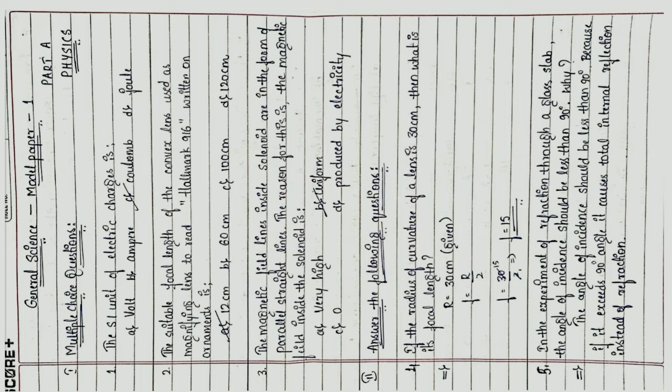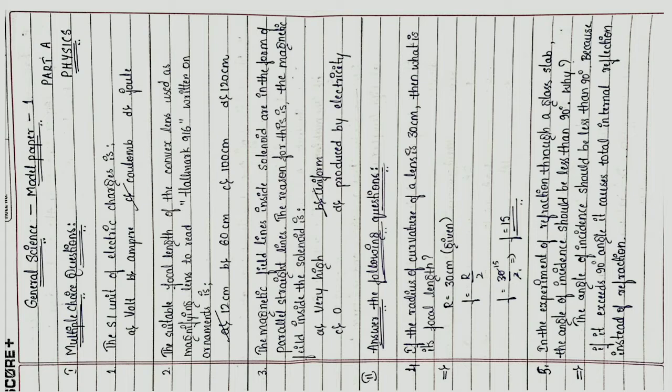The suitable focal length of the convex lens used as magnifying lens to read hallmark 916 written on ornaments is option A 12 centimeter, option B 60 centimeter, option C 100 centimeter, option D 120 centimeter. Because as the focal length decreases, the magnification increases.